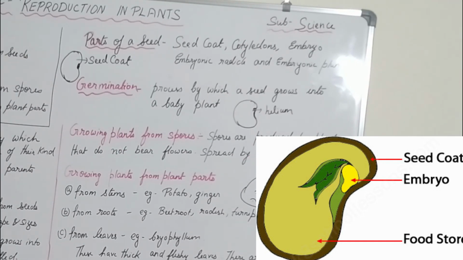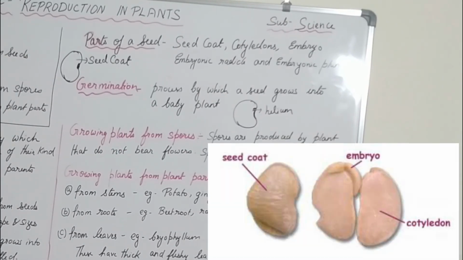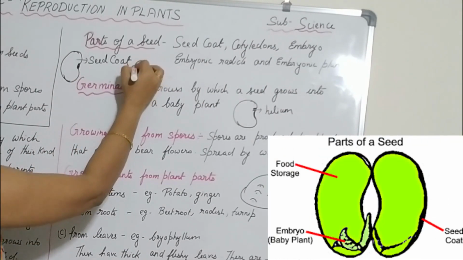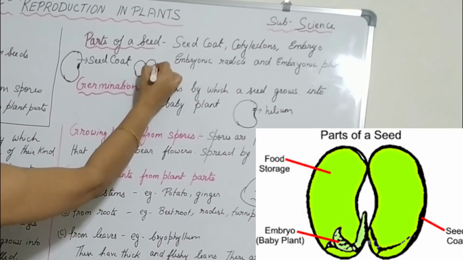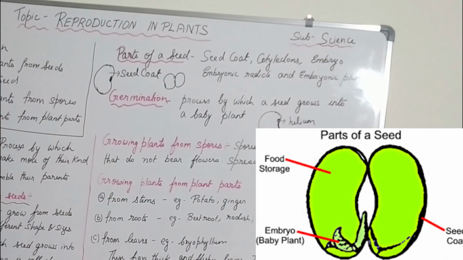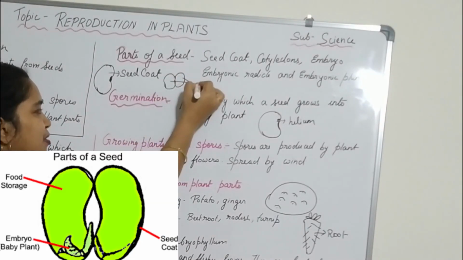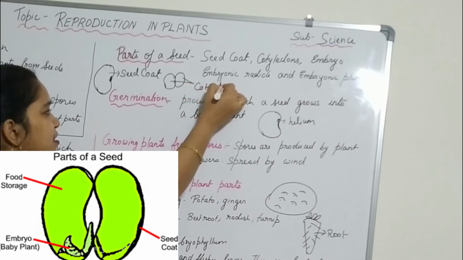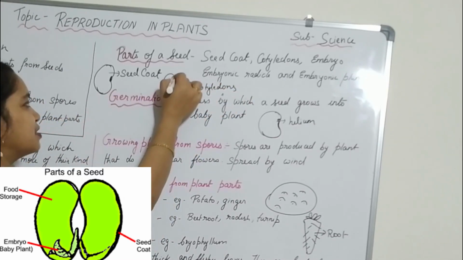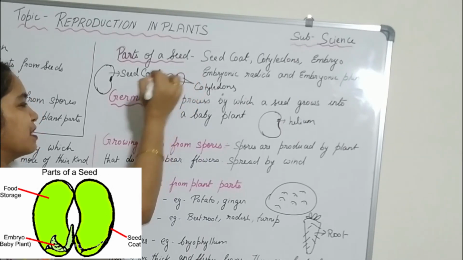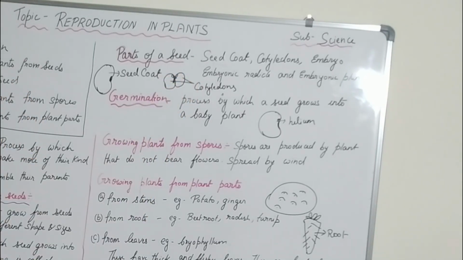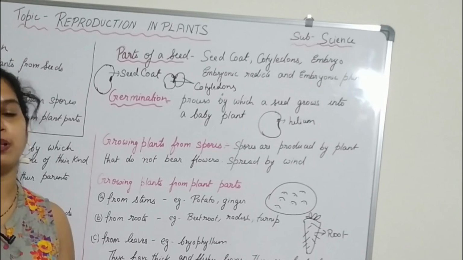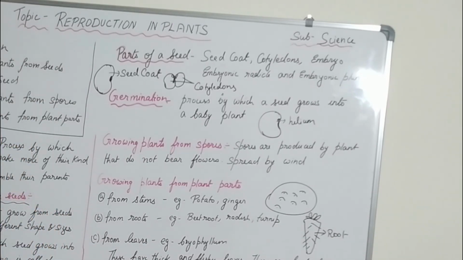Inside the seed coat you can find the white thing, and these are the cotyledons. You can open the cotyledons, and when you open them it becomes like this. There are two cotyledons, and inside the cotyledons you can find the embryo: the leaf-like things on the upper side, and on the lower side a long elongated structure. This is called the embryo. Embryo is also called the baby plant.